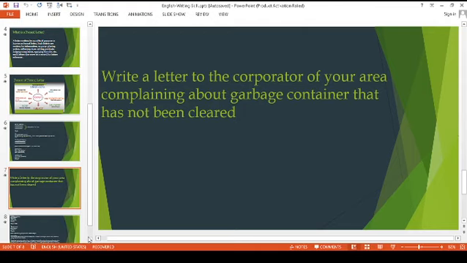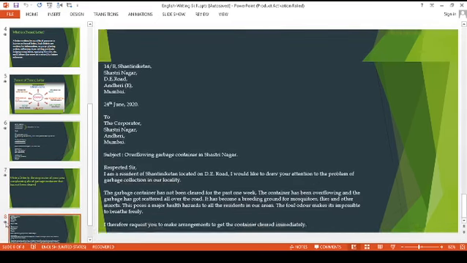Now, to whom do we write the letter? We are writing to the corporator. For what reason? For complaining about the garbage container that has not been cleared. So here I have a format of how to write.